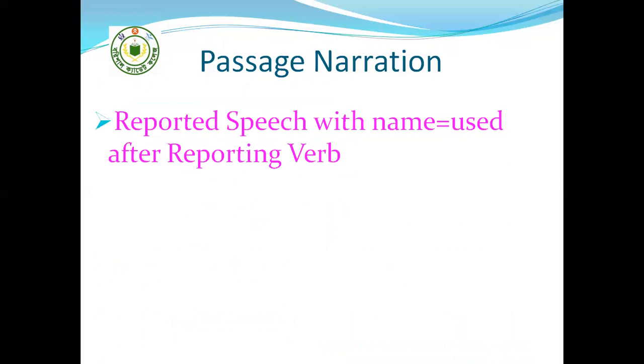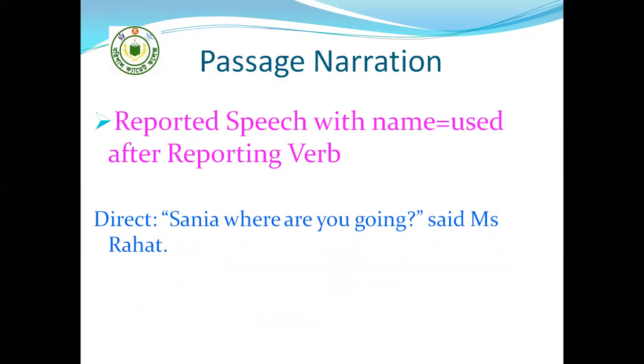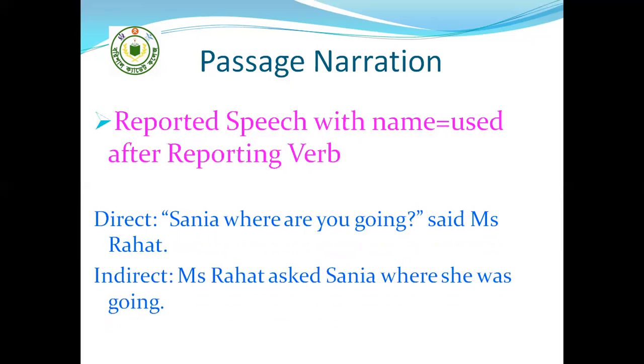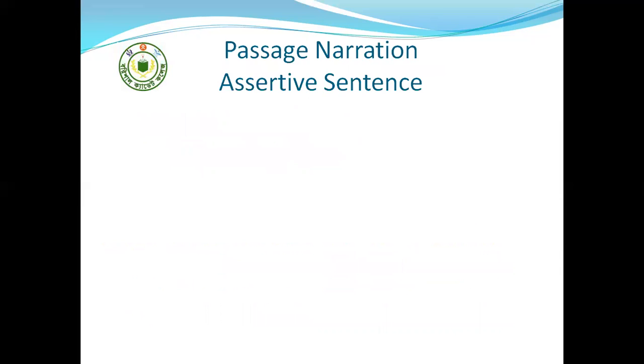Reported speech with name. Sometimes reported speech has a name. We use that very word after the reporting verb. See, Sania, where are you going? Said Miss Rahat. Then, Miss Rahat asked Sania where she was going. So in this indirect speech, you see that at first the subject and reporting verb. After that, we have used Sania, then where she was going. Other rules of the narration have been followed here.